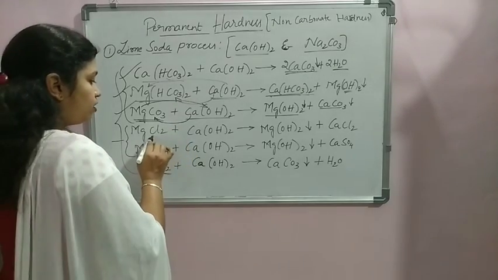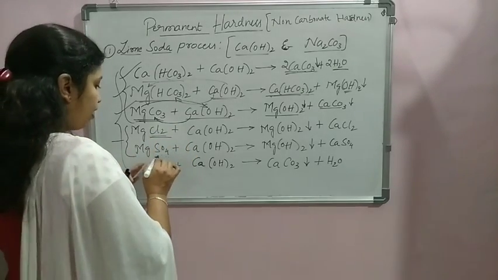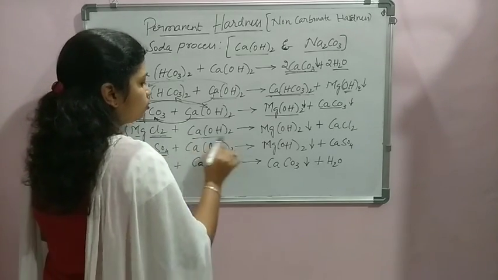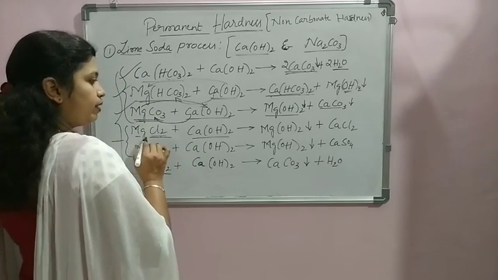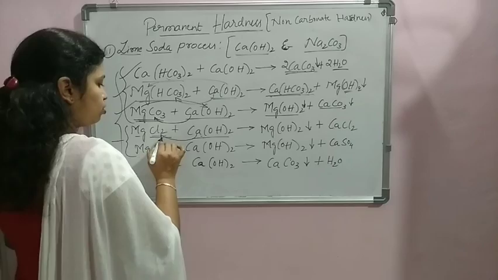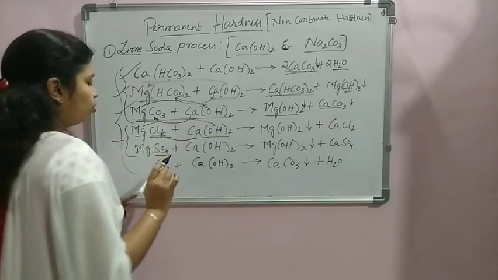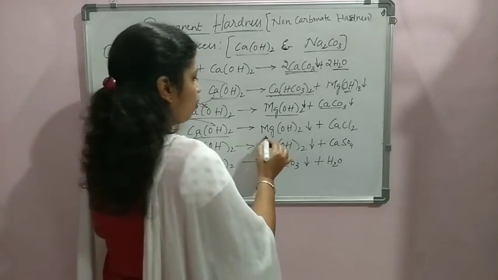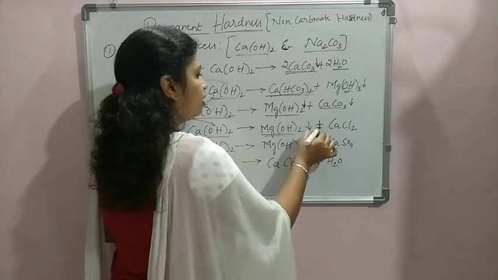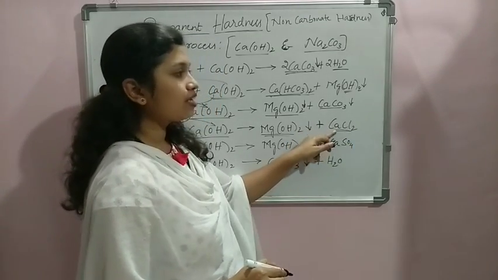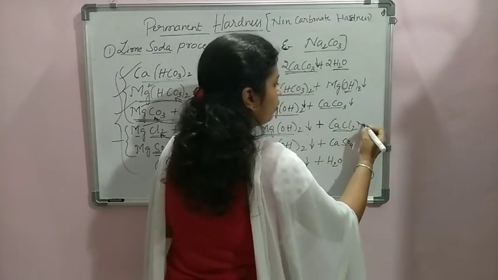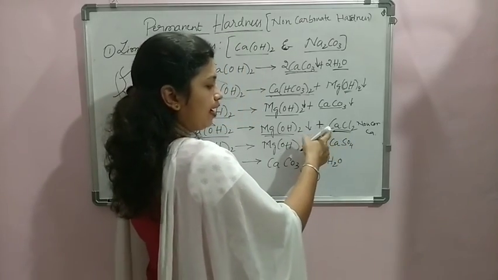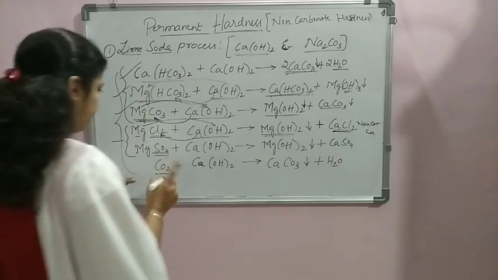Now magnesium in combination with the non-carbonate hardness, that is chlorides and sulfates. When we consider magnesium chloride MgCl2, it reacts with the hydrated lime and again the combination simply changes. Ca gets joined to Cl2, Mg joins to OH2. Ultimately we want to produce Mg(OH)2 so that it settles to the bottom. Here we have achieved Mg(OH)2, which settles to the bottom, and the remaining is CaCl2, calcium chloride. This is a non-carbonate hardness for calcium, again a permanent hardness causing agent, a byproduct left out in the reaction.